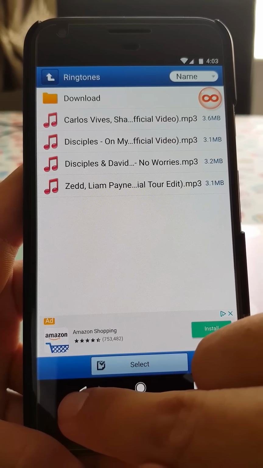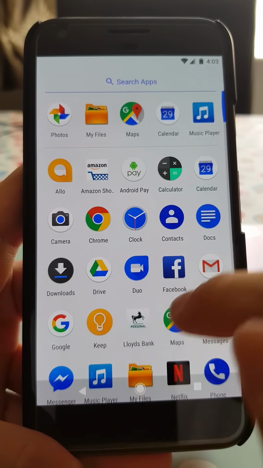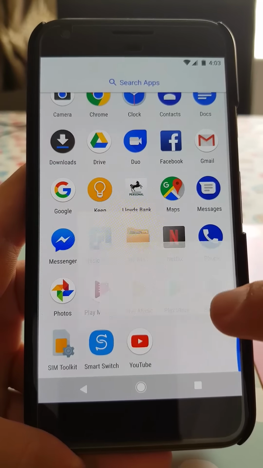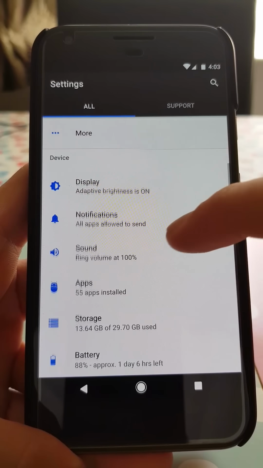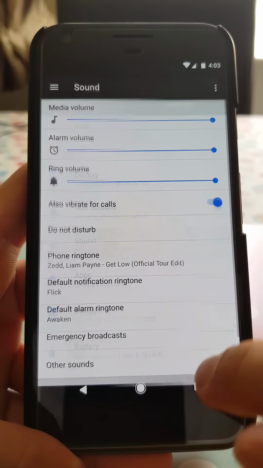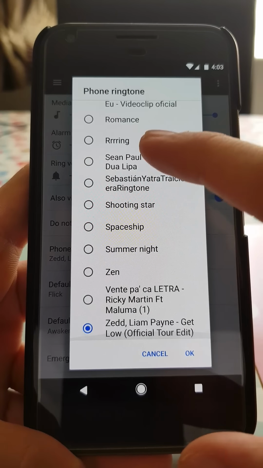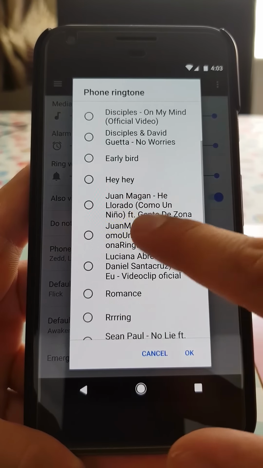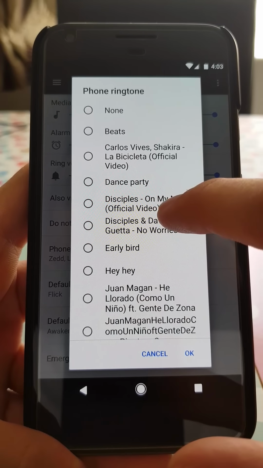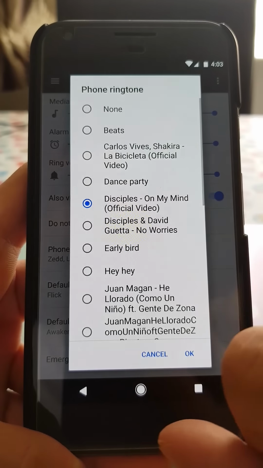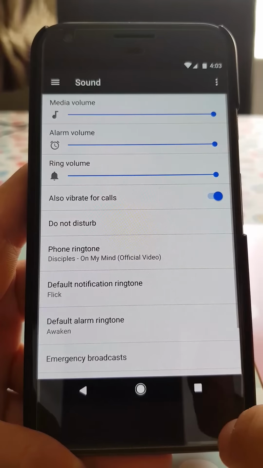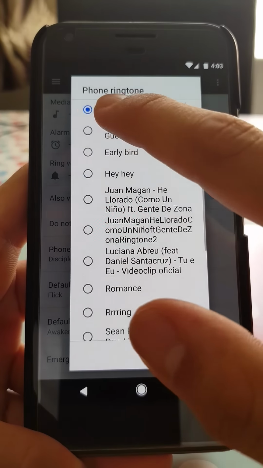So you go back. After you do that, go into settings, go into sounds, phone ringtone, and then the one I added is here. So I add this one, press OK, and that's it.